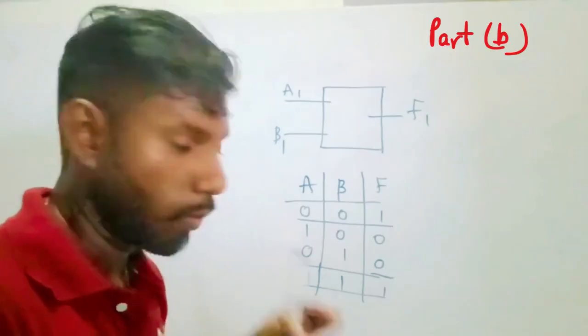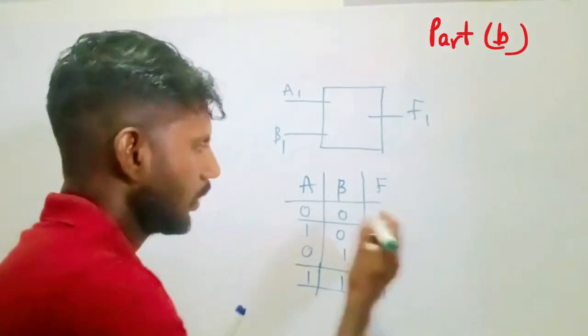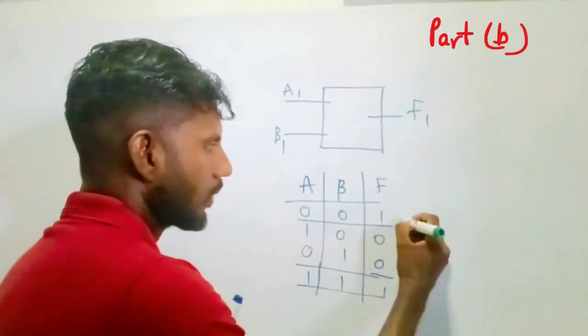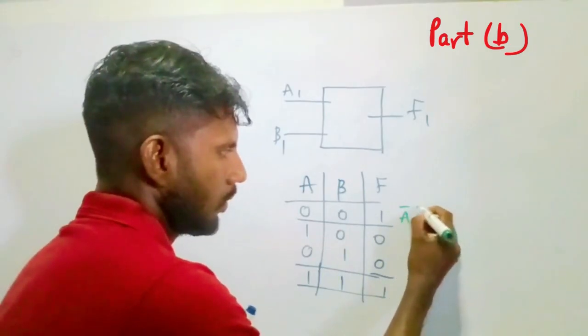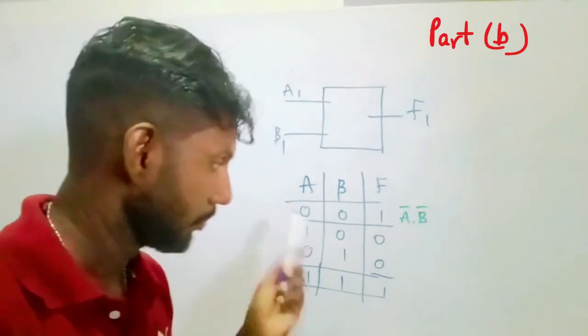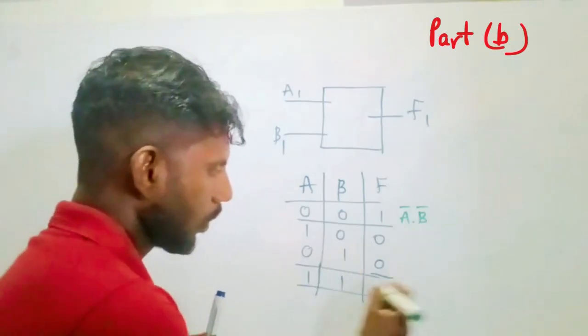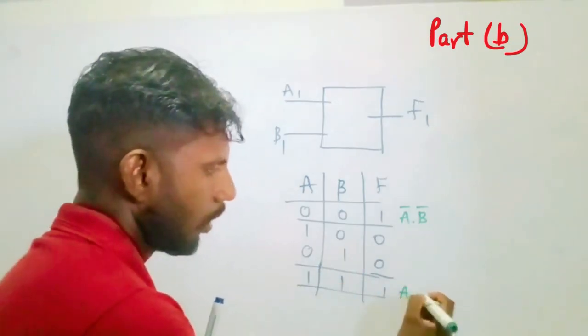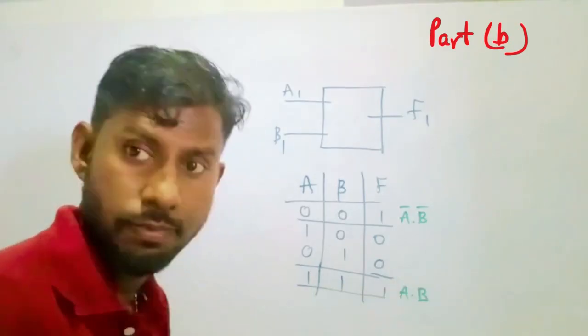So when we do questions, we know how to construct an equation. So we write down this as A bar dot B bar, right? That's how we get this one. And again from this one we get A dot B, right? That's it.